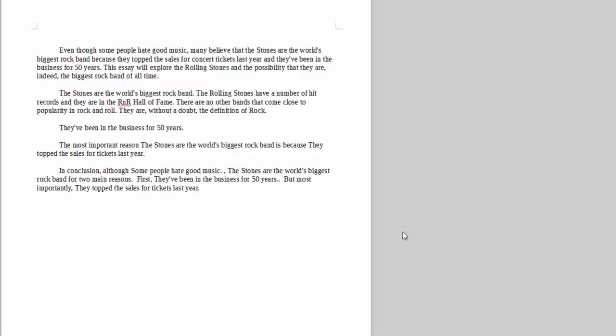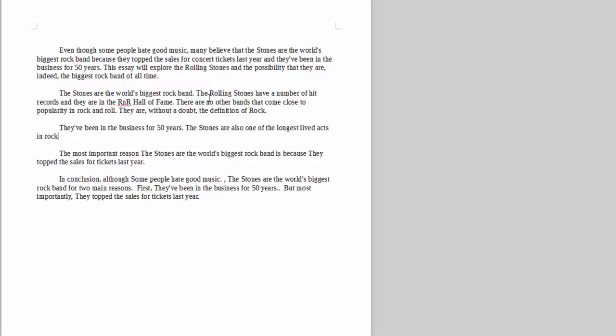Capital R, why not? Sure, it works. They've been in business for 50 years. The Stones are also one of the longest lived acts. That is true. Acts in rock. Small r, why not? Their longevity is a condition for them being the top band of all time.